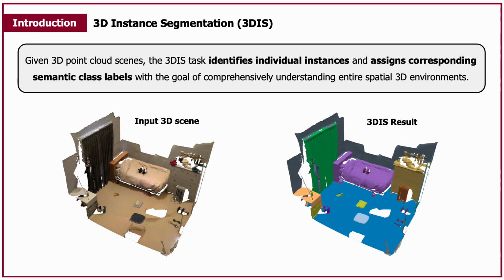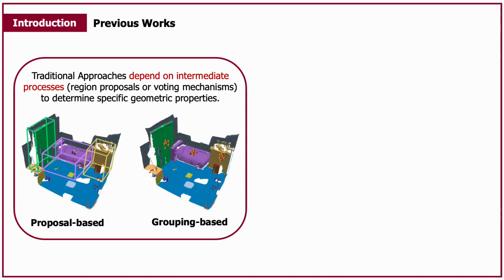Given 3D point cloud scenes, the 3D instance segmentation task identifies individual instances and assigns corresponding semantic class labels, with the goal of comprehensively understanding entire spatial 3D environments. In real-world 3D scenarios, significant occlusion and truncation often occur, especially when objects are overlapped or hidden by others.